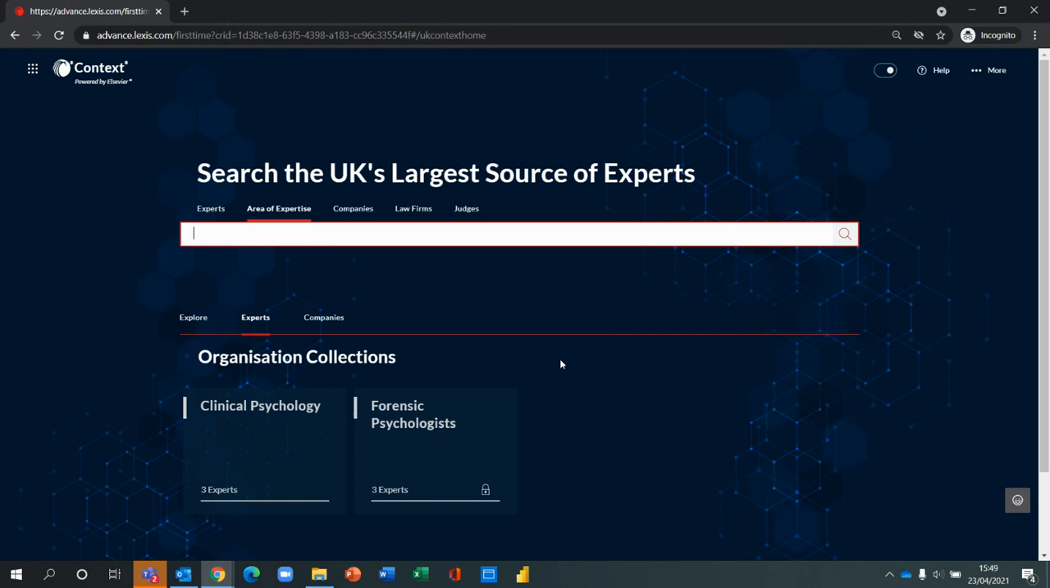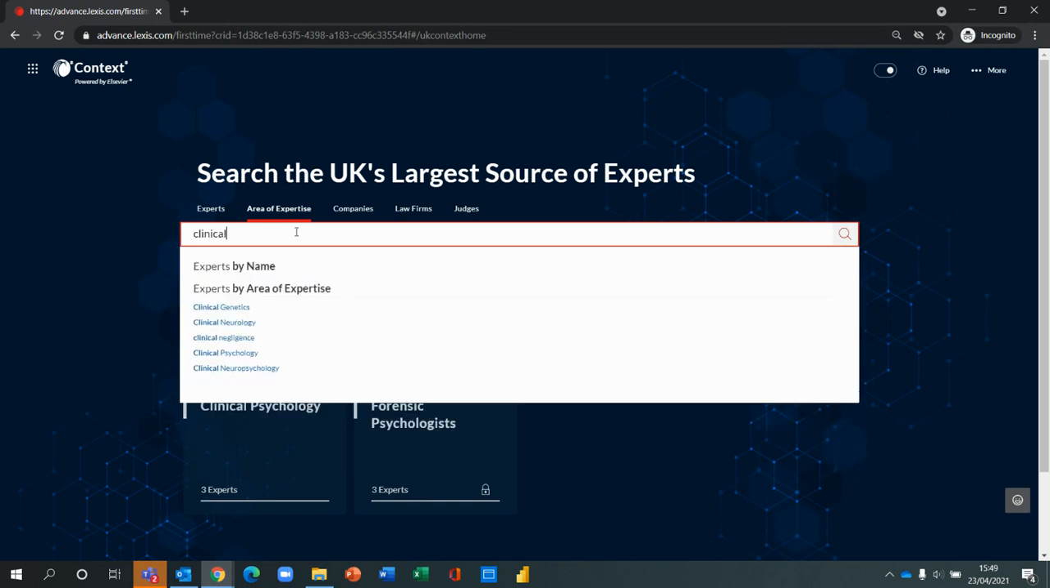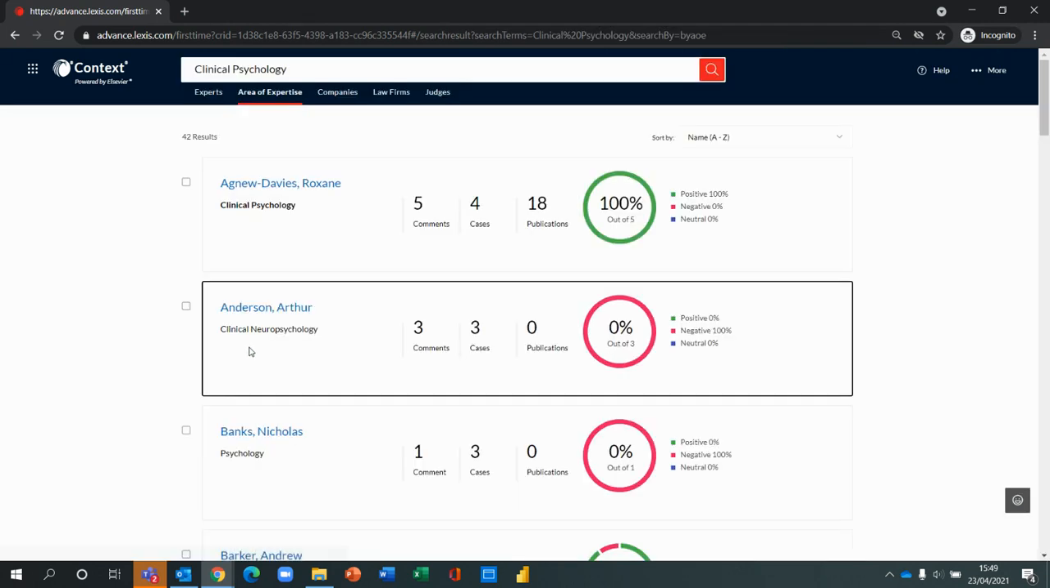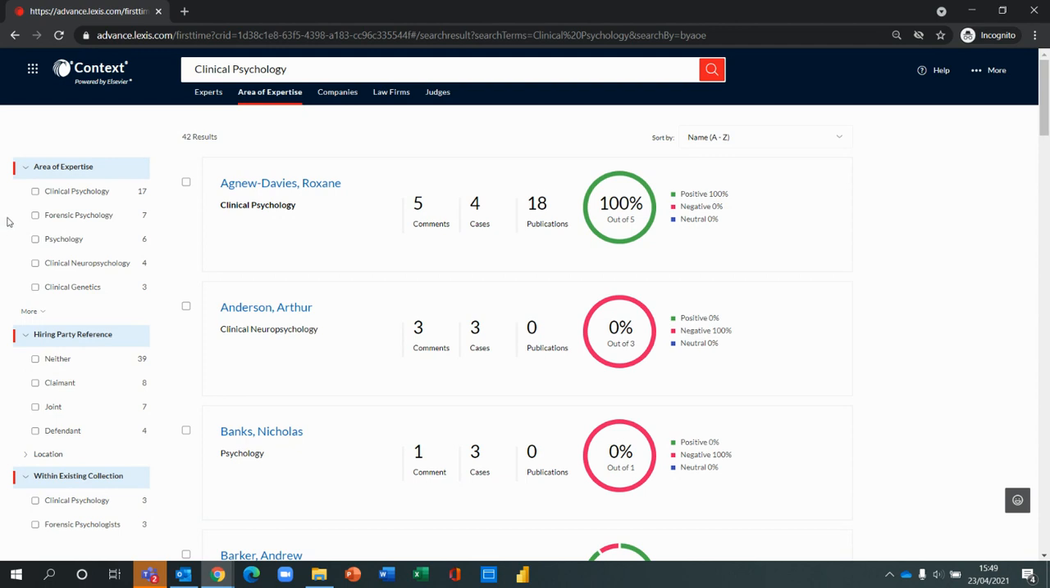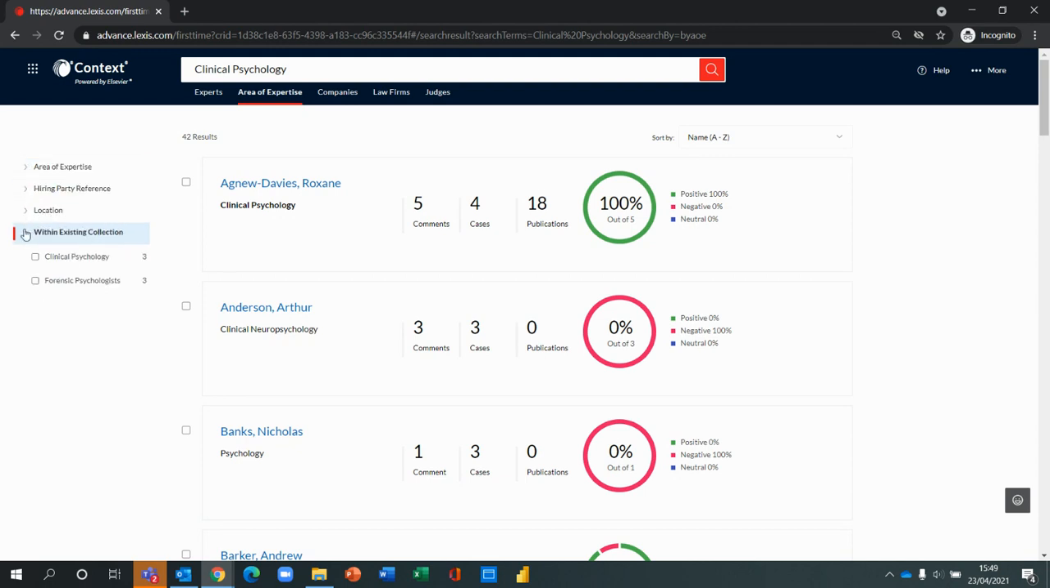So you can use this product to search by expert name or to search by area of expertise. So if I click on area of expertise and type in clinical psychology and click into it, it returns the clinical psychologist that we have in this huge collection of experts. And we've got filters down the left-hand side, so we can choose to focus on area of expertise, hiring party reference, or within an existing collection. So we'll come on to this later, but it gives you the opportunity to search a smaller self-selected pool, which has been gathered by you or a colleague within your firm.